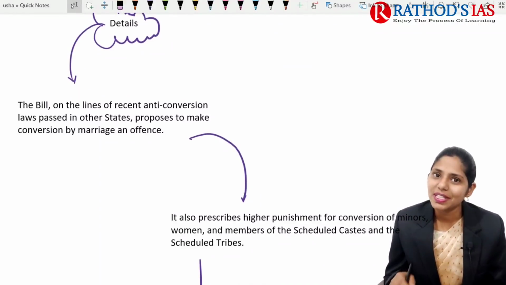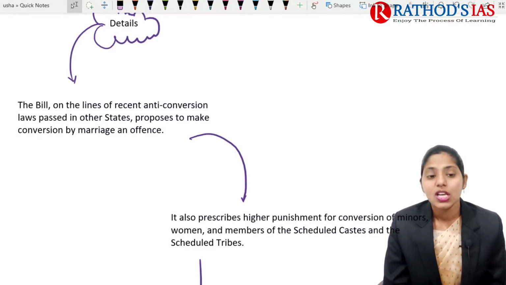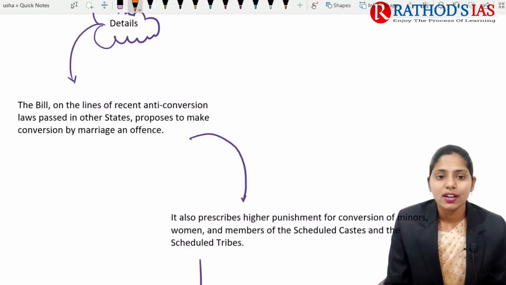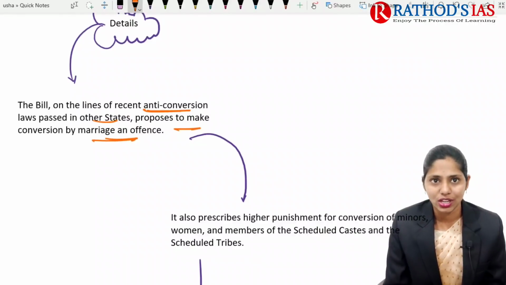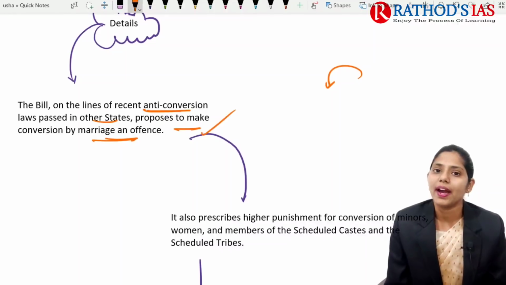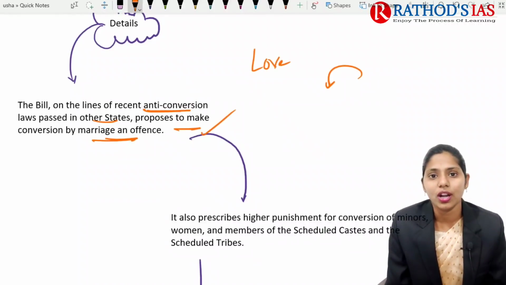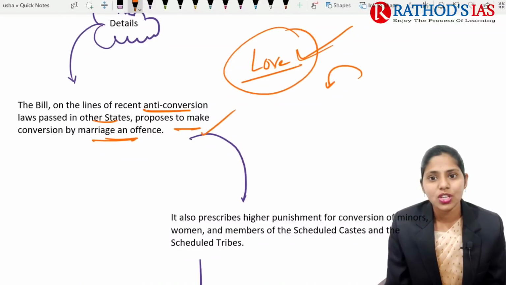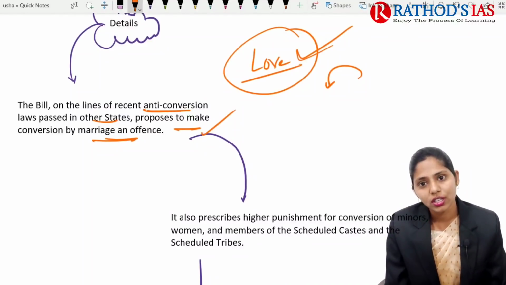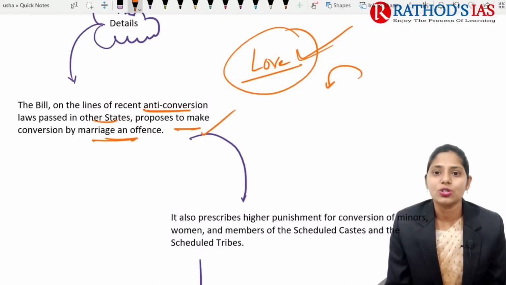And if we talk about some details regarding this anti-conversion bill, it is on the lines of recent anti-conversion laws passed in other states, which propose to make conversion by marriage an offense. So if you want to marry a person who belongs to another religion, for example, I can talk about love jihad. Because of this love jihad, one famous pair of IAS officers, Tina Dabi and her husband, also got a divorce. They got divorced because of this love jihad itself.